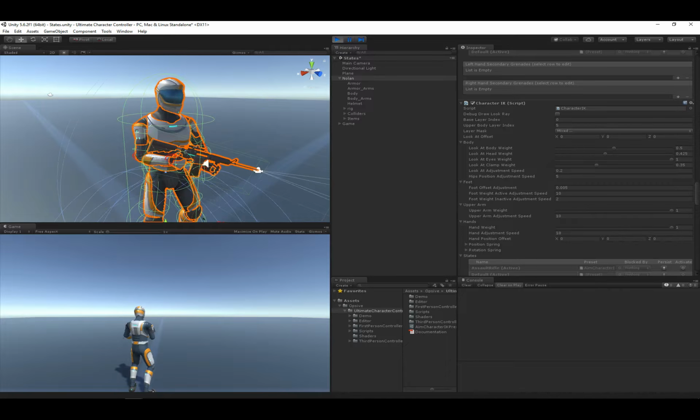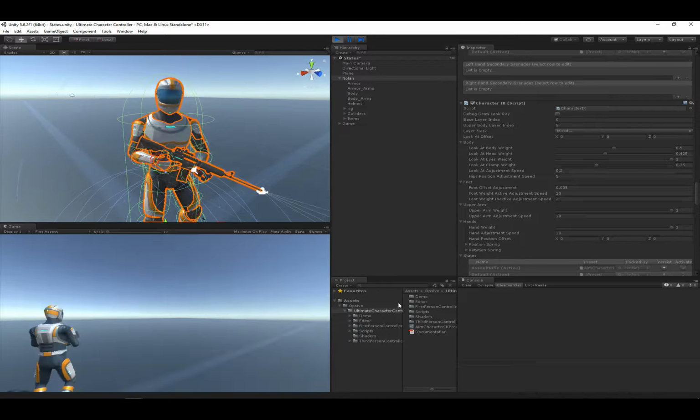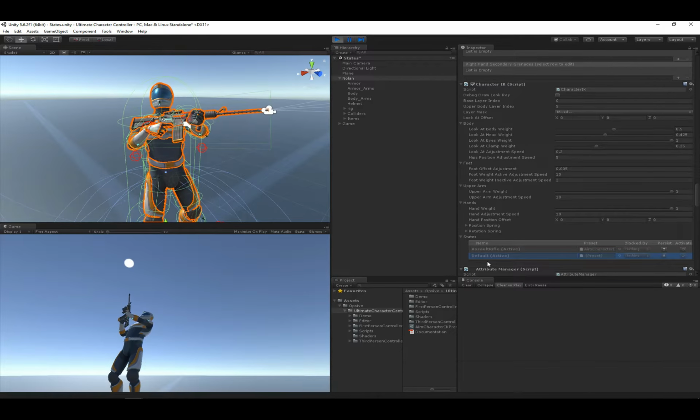The states get applied from bottom to top. So right now with the assault rifle state activated, it's going to apply any values within the default preset first, and then it's going to apply any values within the assault rifle preset.